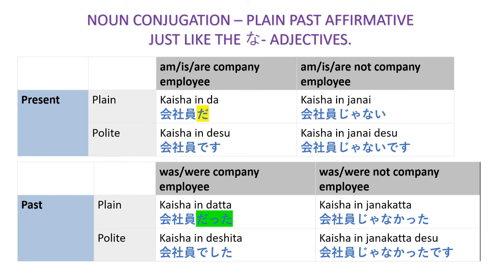Kaisha-in, company employee. Now the conjugation for the plain present affirmative, kaisha-in da. And the past plain affirmative, were a company employee, kaisha-in datta.